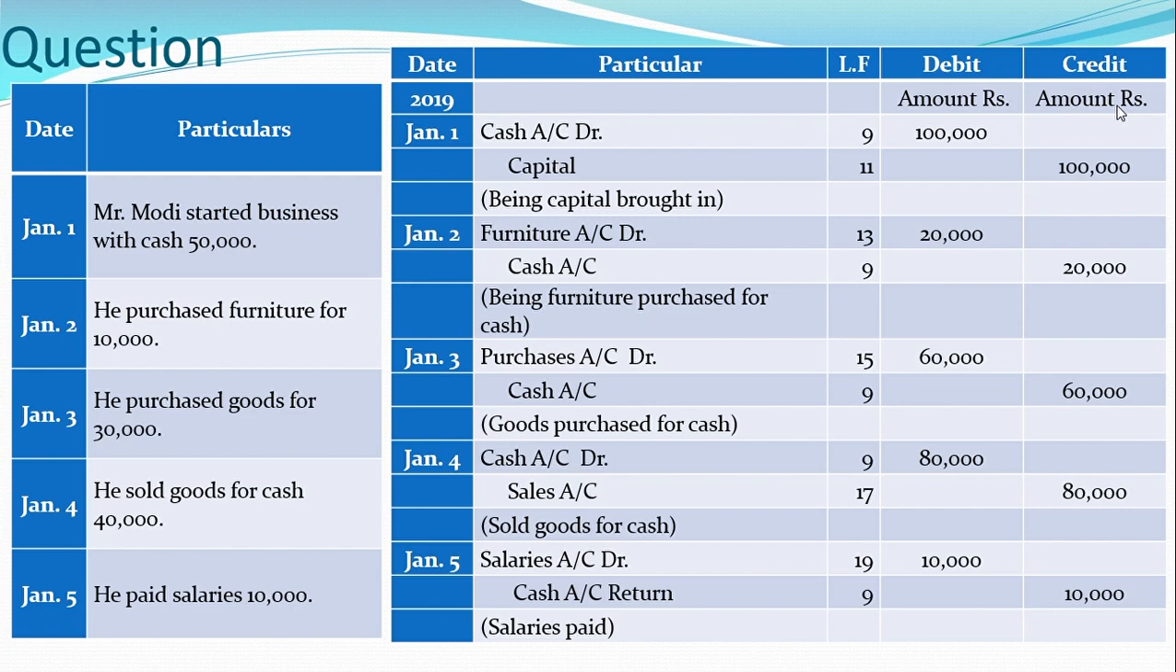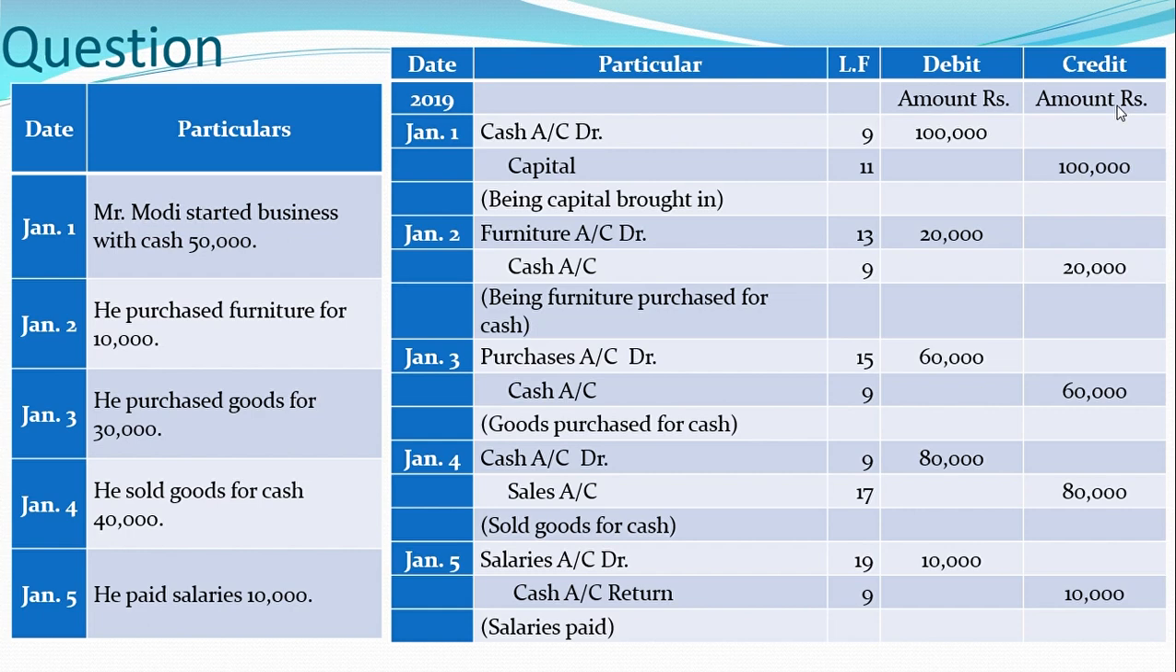One more example in front of you. Mr. Modi started business with cash 50,000 rupees. Now here Modi is the owner of the business and he is bringing cash in the firm. So cash is coming in the business, therefore cash account debit, and Modi's capital, because he is the owner of the firm and he is bringing the money as an investment. This capital is the personal account and Modi is the giver, so therefore capital account would be credited with the amount.